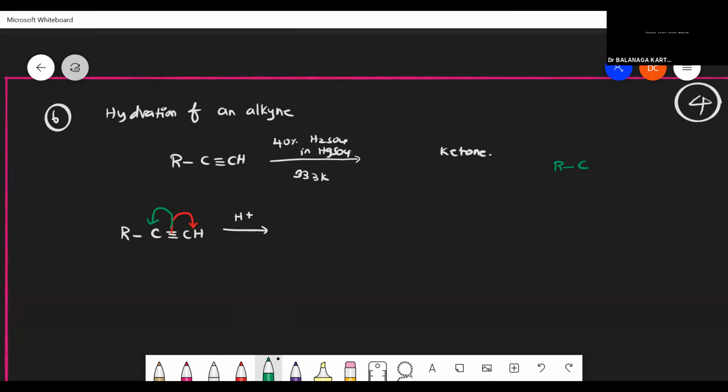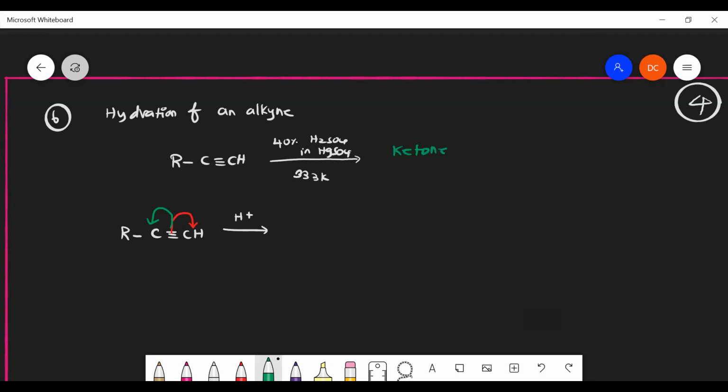R C triple bond C H is there. What about the degree of this carbon, and of this carbon? We have to check which is higher degree. So according to that, the green one is having the higher degree.